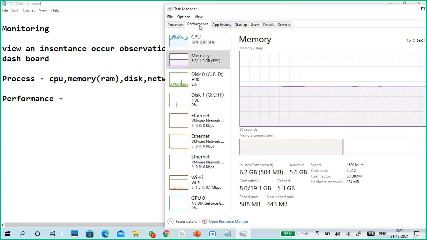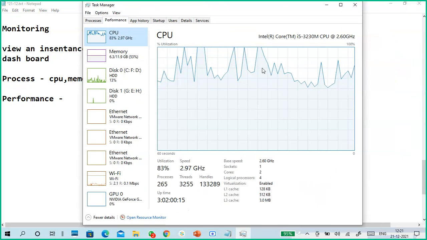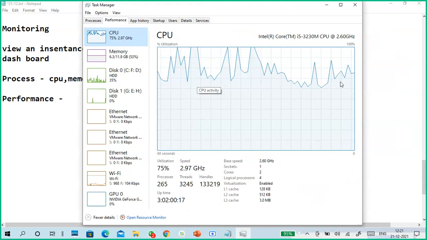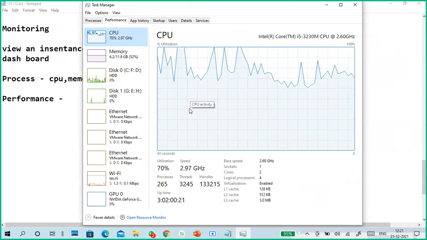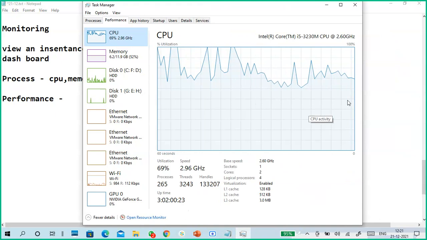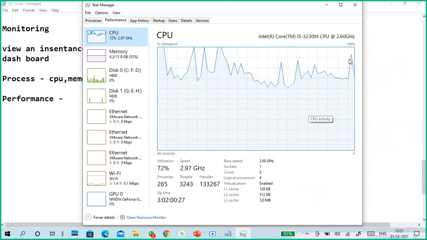This is performance. If you see the CPU utilization, the burden on the CPU should be like 50%, 60%. Up to that is okay. But why is it going up and up like this?